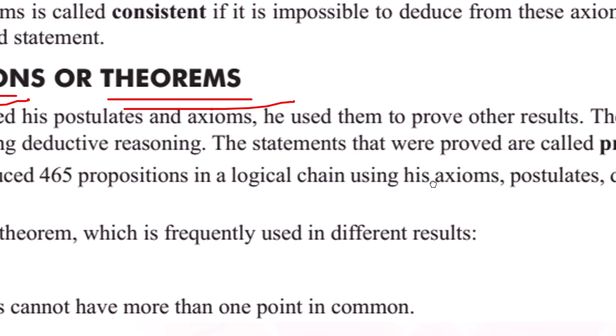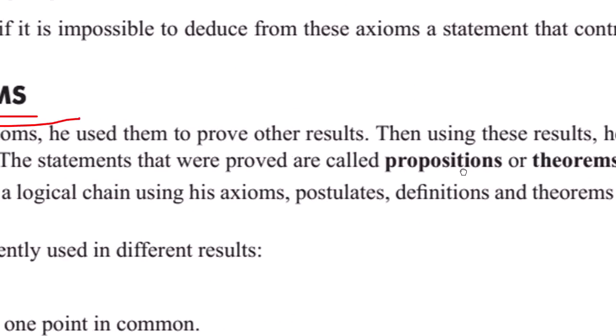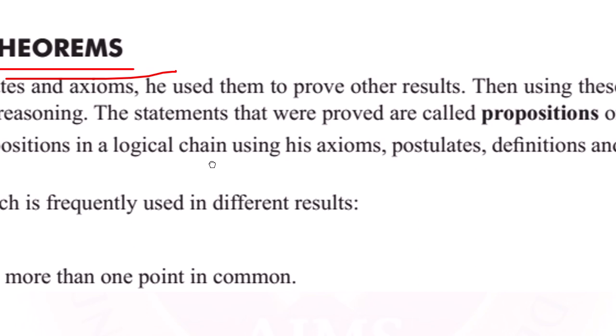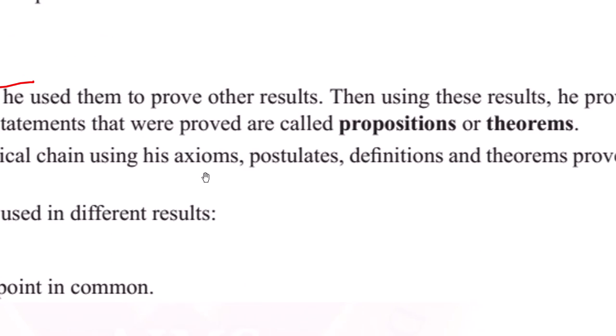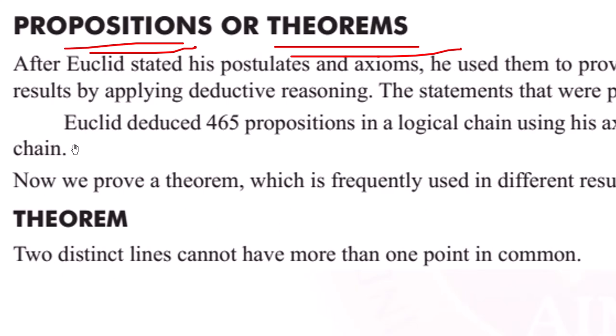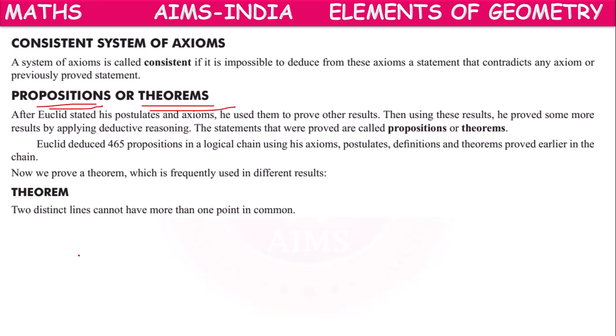The statements that were proved are called propositions or theorems. Euclid deduced 465 propositions in a logical chain using his axioms, postulates, definitions, and theorems proved earlier in the chain. So now we prove a theorem which is frequently used in different results.